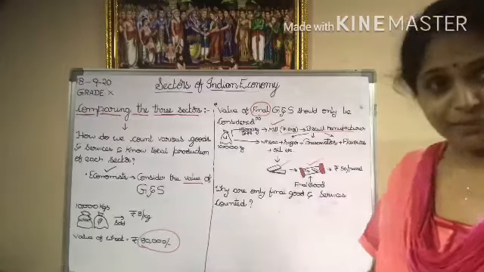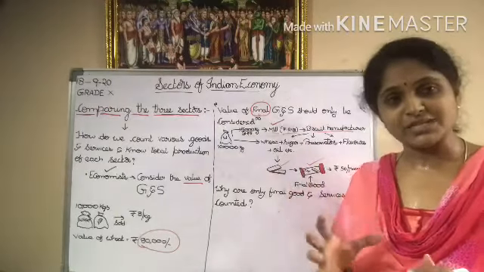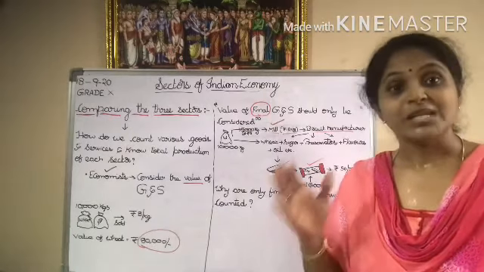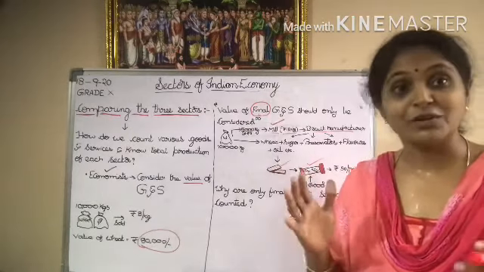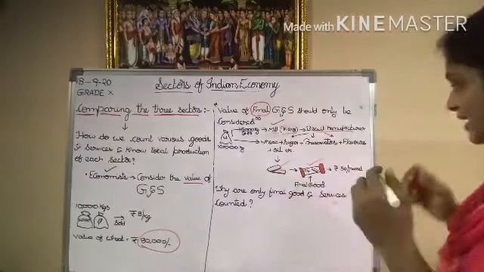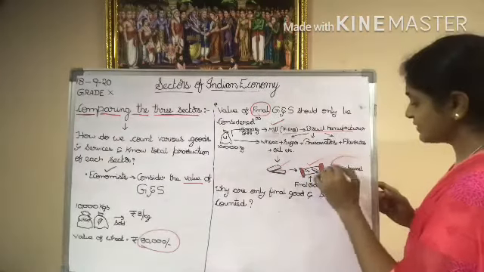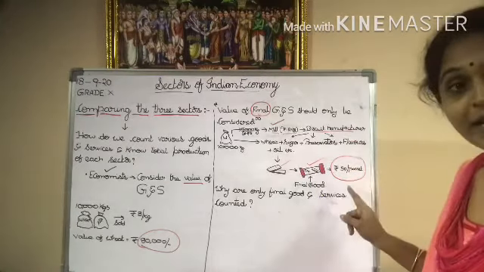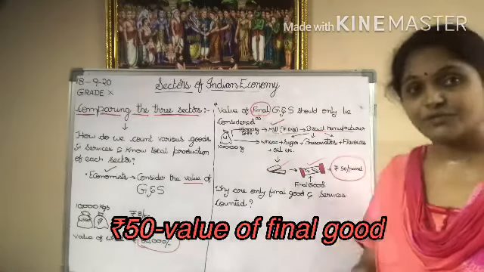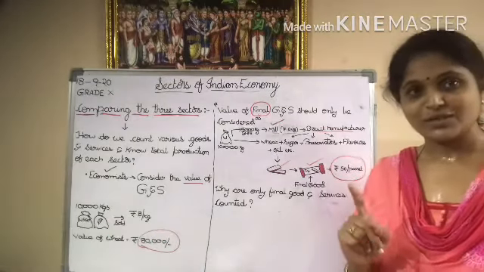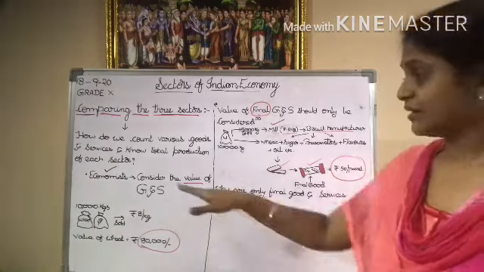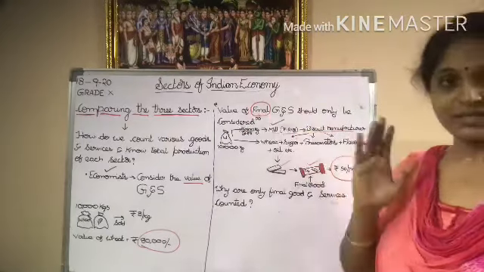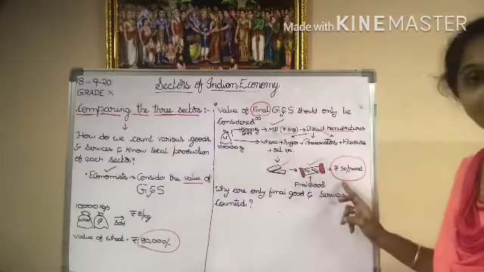How many biscuits will be in a packet, ma? If it is a very nice biscuit, cookies or something, hardly 10 biscuits will be in a packet. So 10 biscuits they are selling for rupees 50 in the market. Now this rupees 50 is the final value of the final good and service which we have to consider. Understood this one? What is the difference between mere value of good and service and final goods and service? Understood, no? So this is the final product.